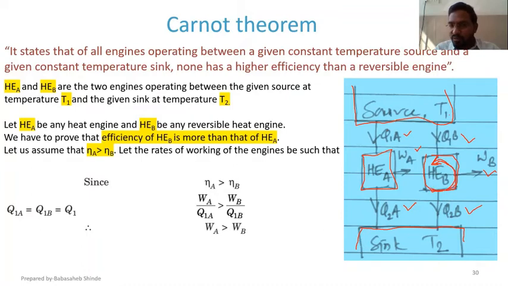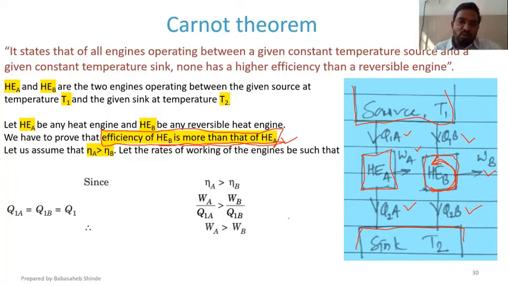Okay. Now if I say that this is a reversible engine, then the efficiency of engine B must be greater than the efficiency of A, right? This is from the Carnot theorem. Because HEB is a reversible engine, its efficiency must be more than the efficiency of engine A. This is going to be there according to the Carnot theorem.